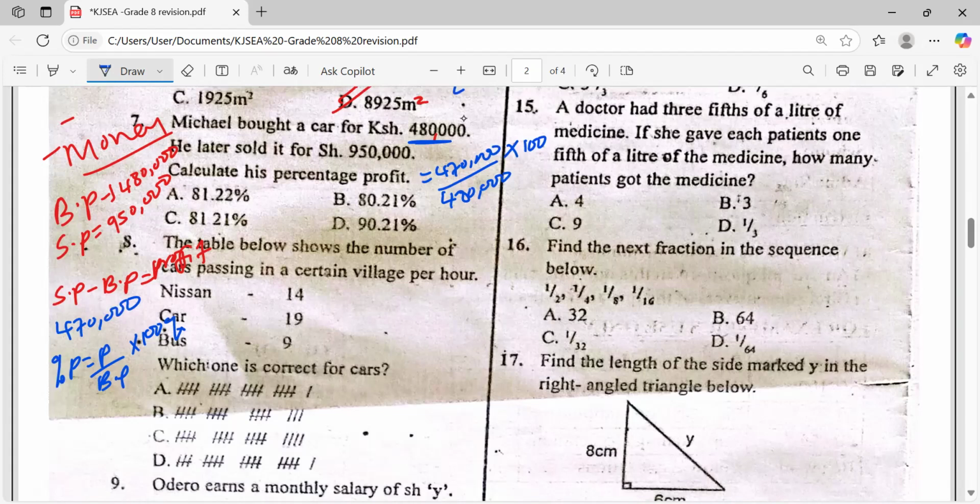So this one cancels with this. Are we okay? Can we divide this 470 divided by 480? What is it?